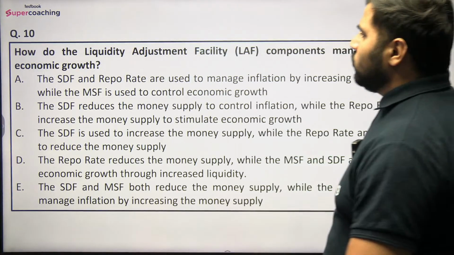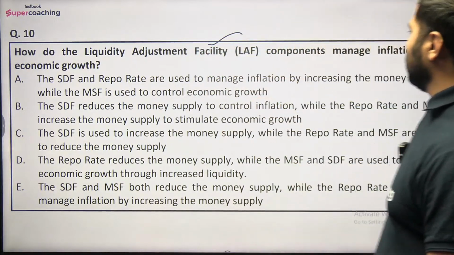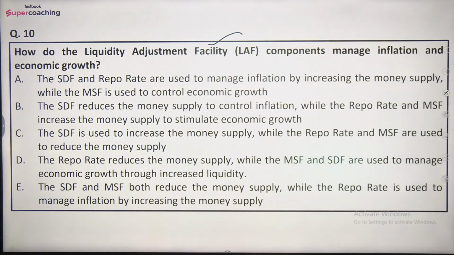Question number 10, how do the liquidity adjustment facility components manage inflation and economic growth? बताइए, how do liquidity adjustment facility components manage inflation and economic growth? Options: the SDF and repo rate are used to manage inflation by increasing the money supply while the MSF is used to control economic growth. The SDF reduces the money supply to control inflation while the repo rate and the MSF increase the money supply to stimulate economic growth. The SDF is used to increase the money supply while the repo rate and MSF are used to reduce the money supply.